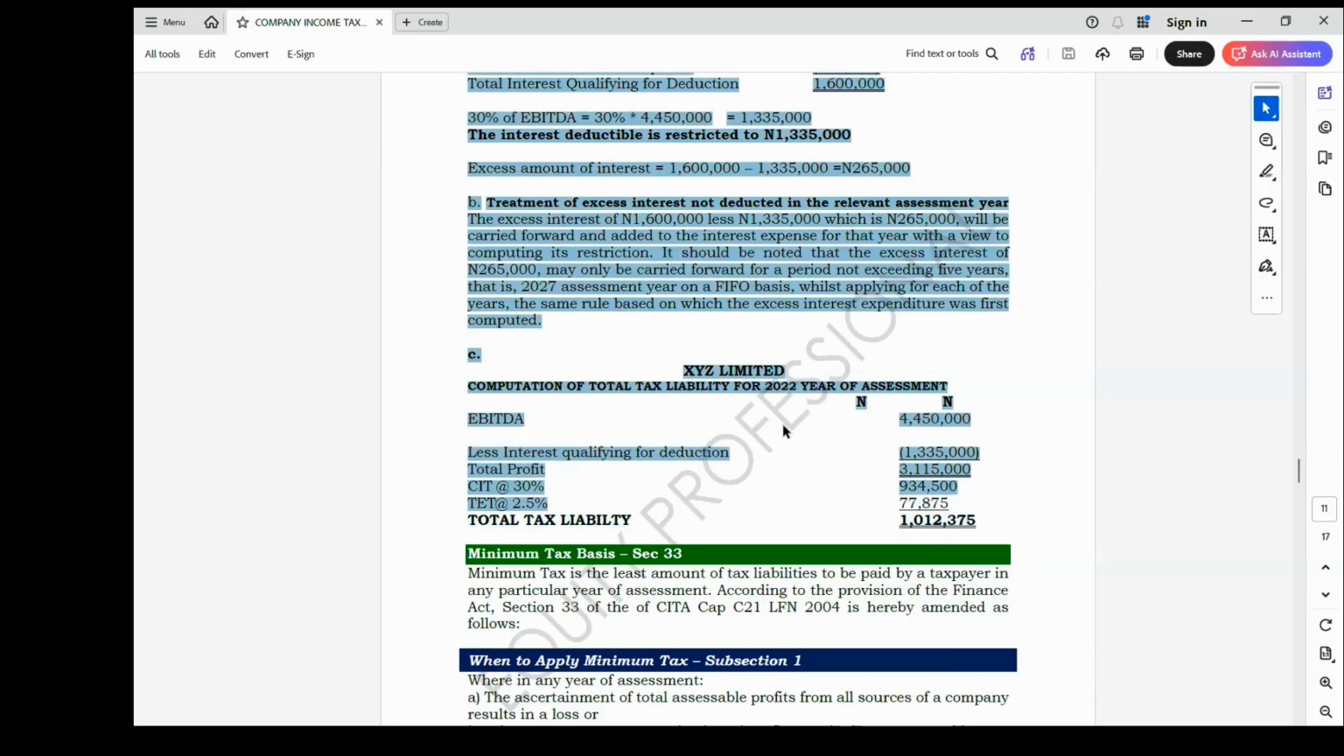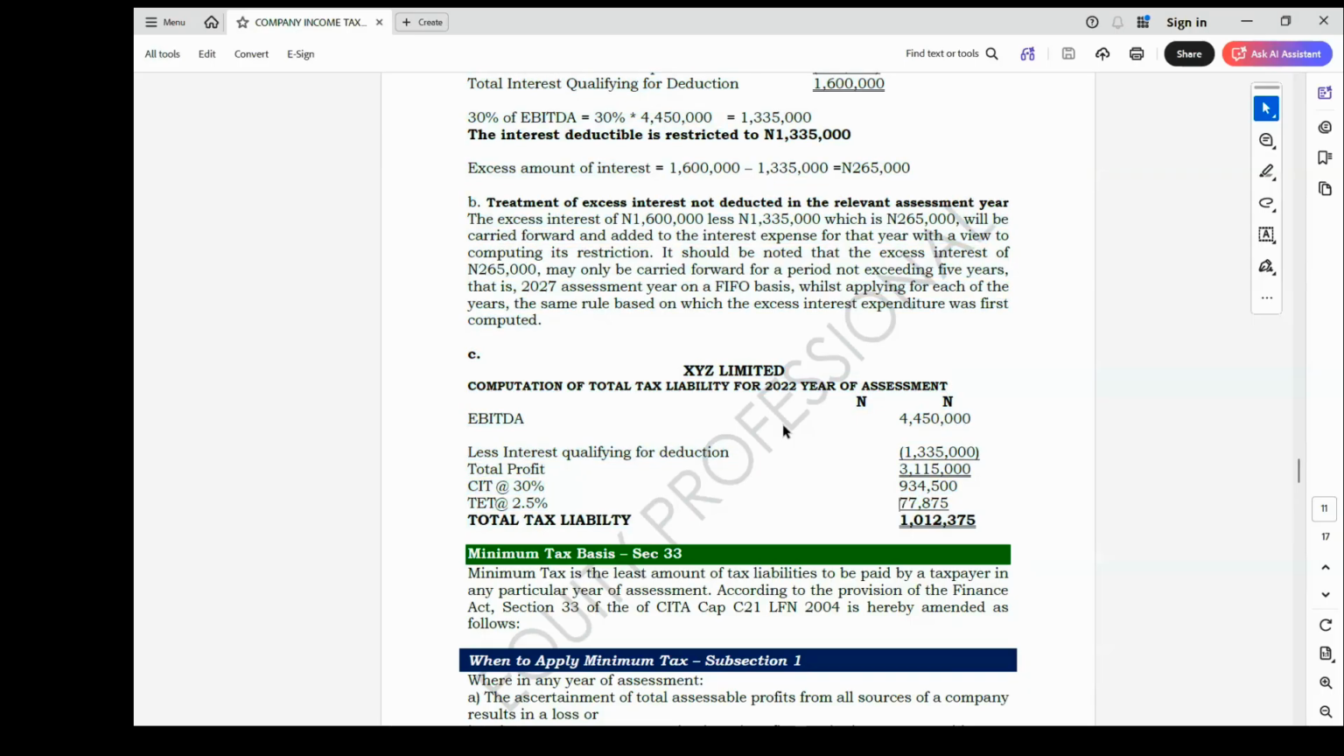So that is what we mean by interest deductible when there is connected or related party transaction. Any question?